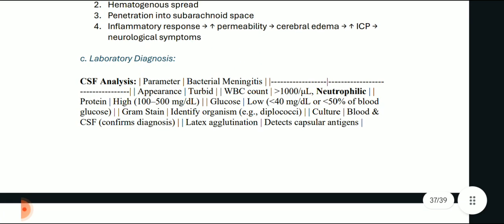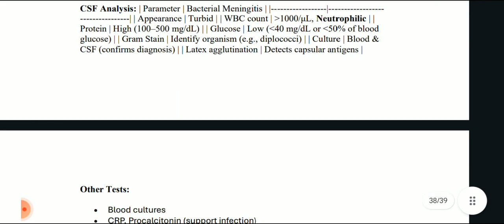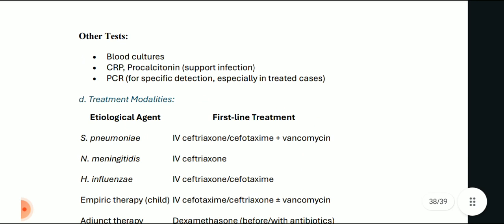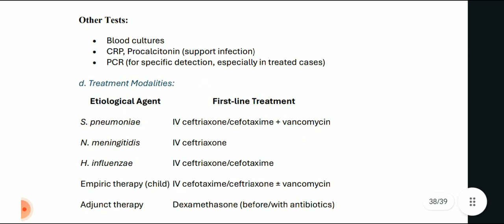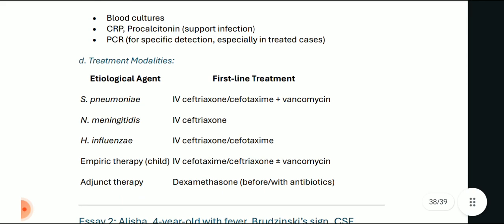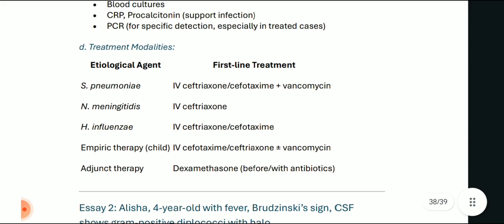What we'll see in the CSF analysis, we see appearance is turbid, WBCs more than 10,000 per microliter, neutrophilic, protein is high, 100 to 500 mg per dL, glucose is low, less than 40 mg/dL or less than 50% of the blood glucose. Gram staining, we identify the organism, for example diplococci. In culture, blood and CSF, this confirms the diagnosis, and then we do latex agglutination which detects capsular antigens. Other tests can be blood culture, CRP, procalcitonin which supports infection, and PCR for specific detection, especially in the treated cases.